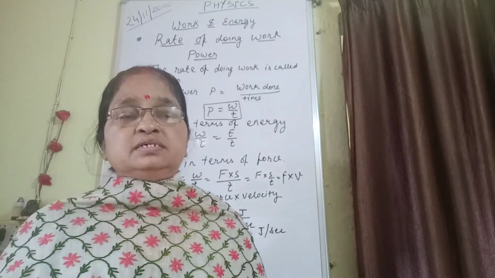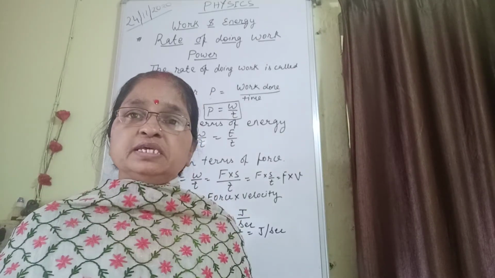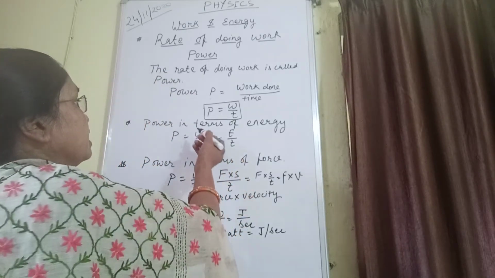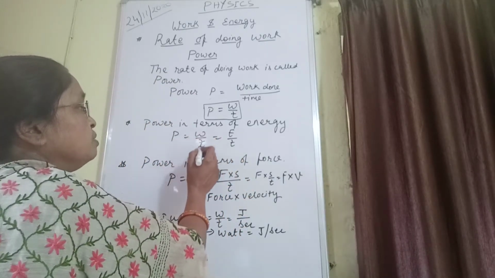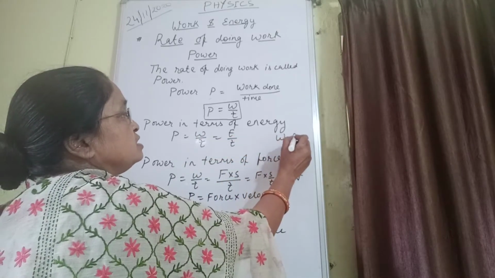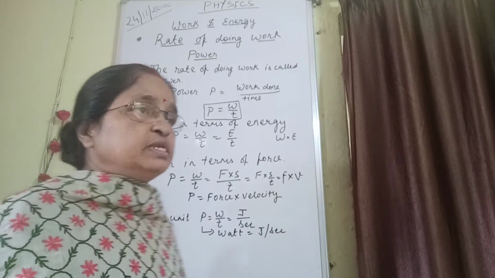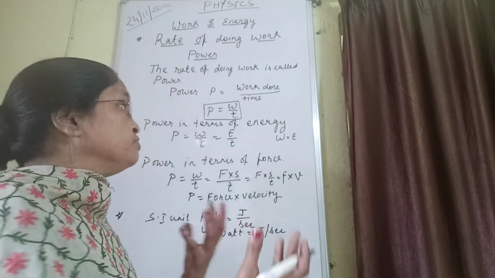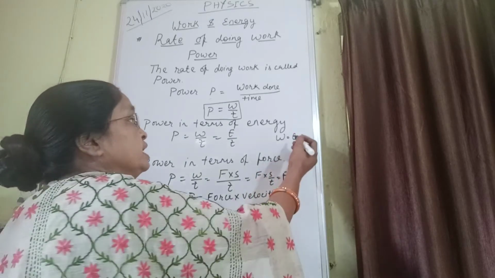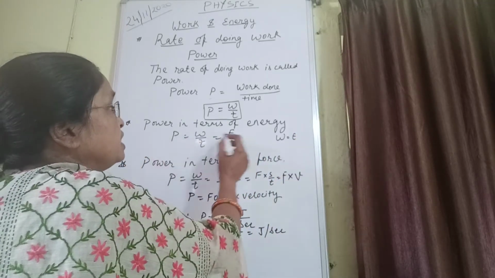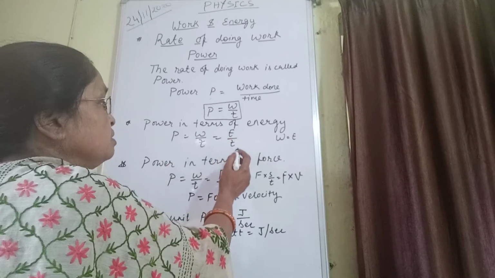If we are expressing the power in terms of energy, we can write P is equal to W by T, and we know W is nothing but energy. If we have energy, we apply force and the body will move. So this work done is nothing but energy. So we can write E by T. So in terms of energy, P is equal to E by T.